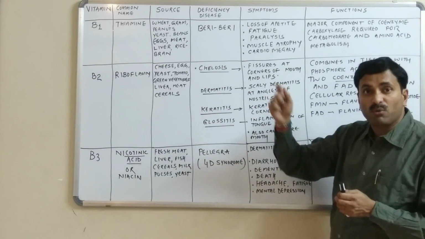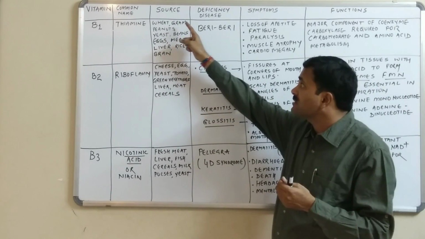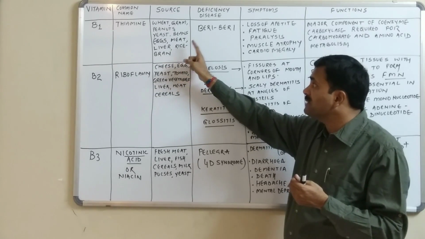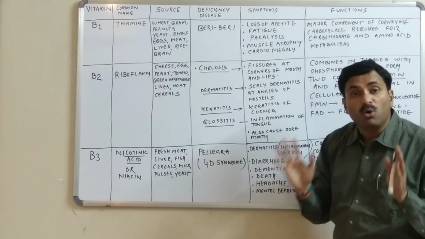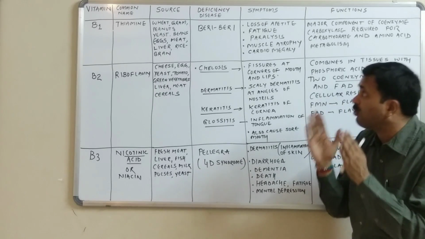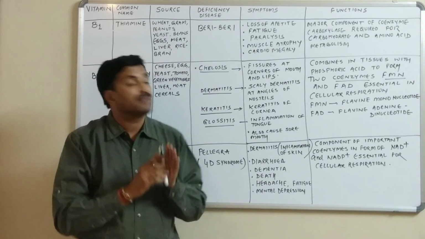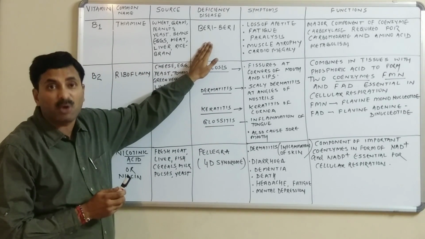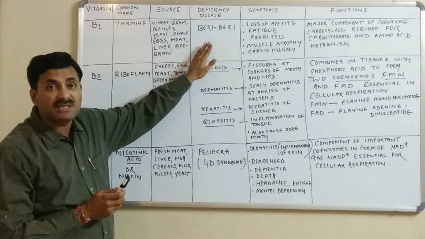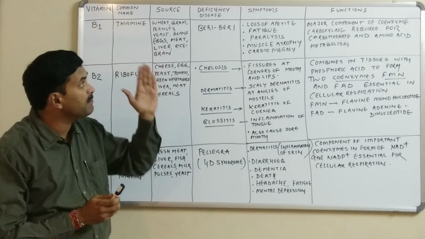And what is its source? What are the sources from which we can get this vitamin? Wheat, gram, peanut, yeast, beans, eggs, meat, liver and rice bran are all the best sources of vitamin B1 or thiamine. Now the question arises, what will happen if this vitamin becomes deficient in the body? The person suffers from a disease called beriberi.